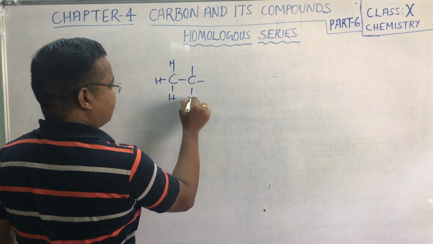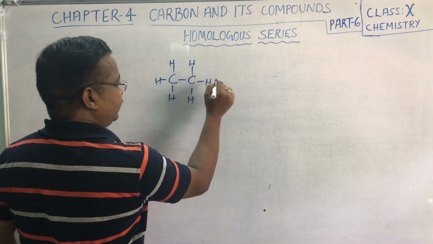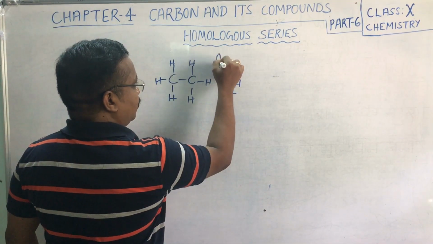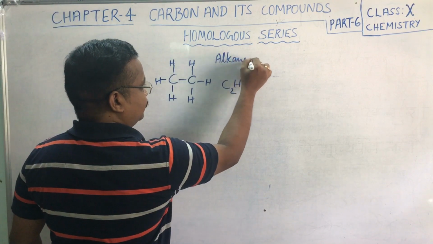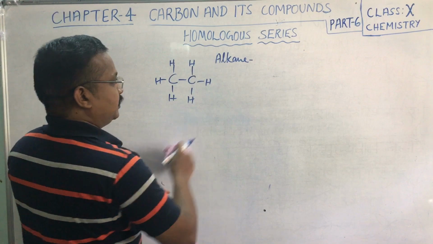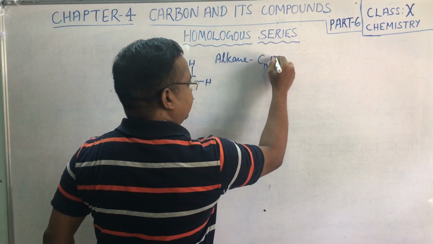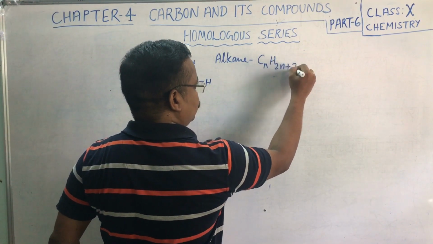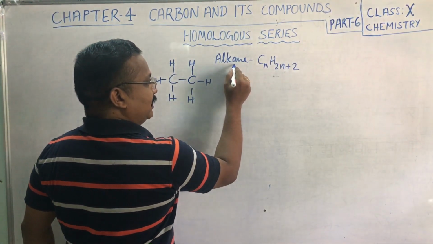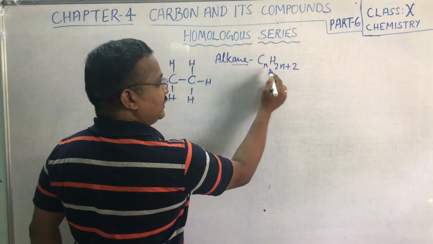Now let's combine again what we have discussed in alkanes. What is the general formula of alkane? The general formula of alkane is CnH2n+2.